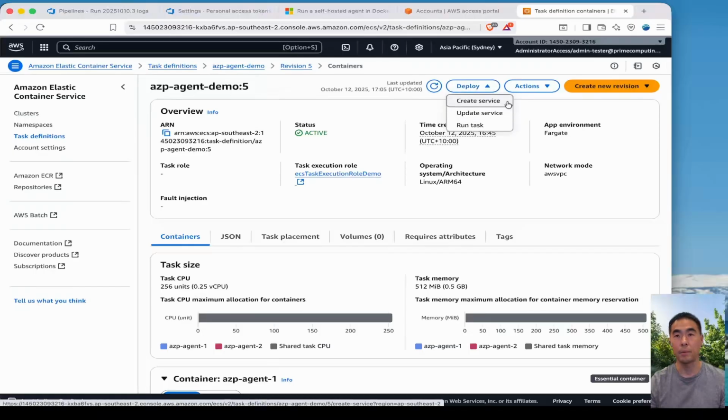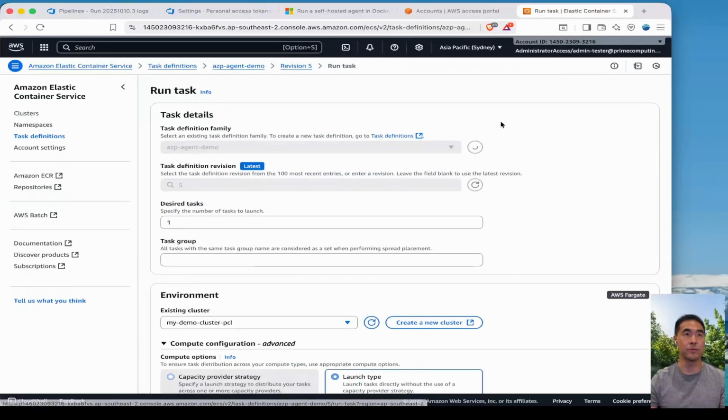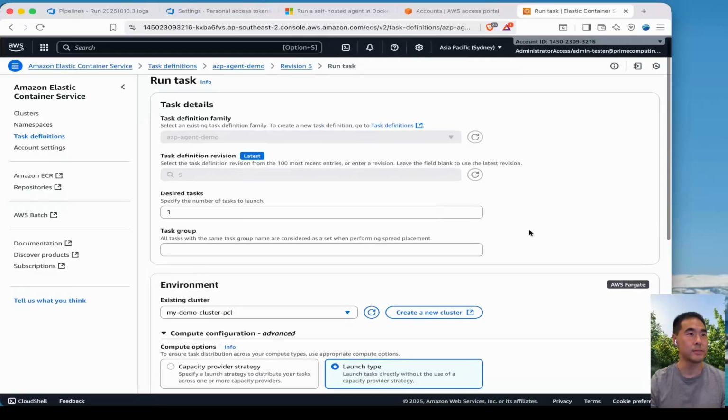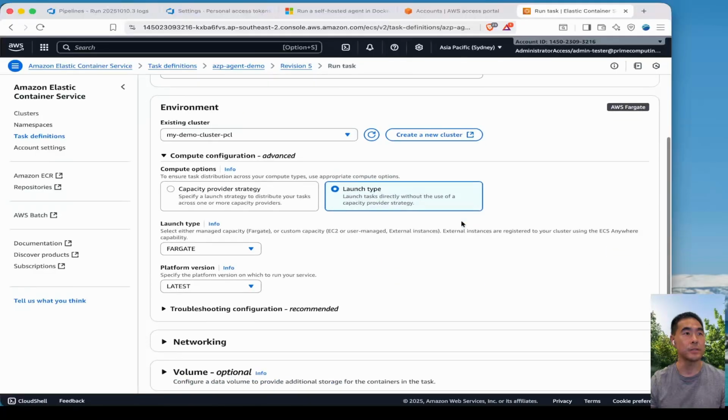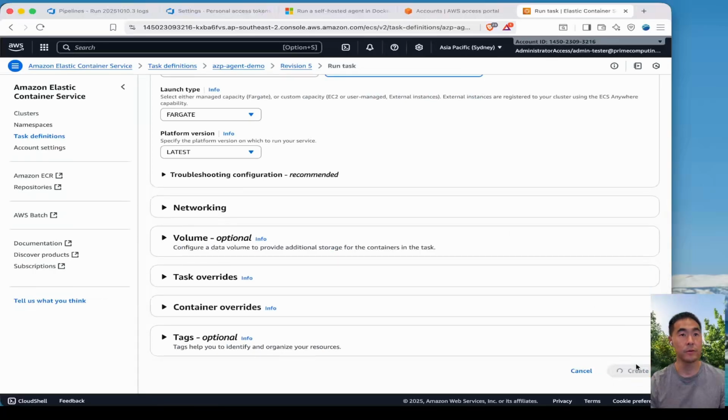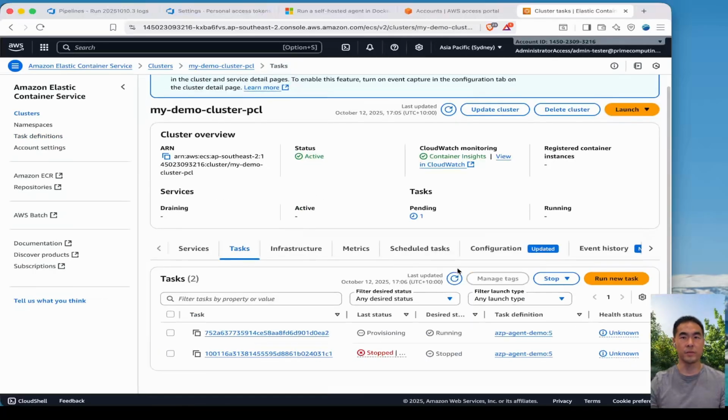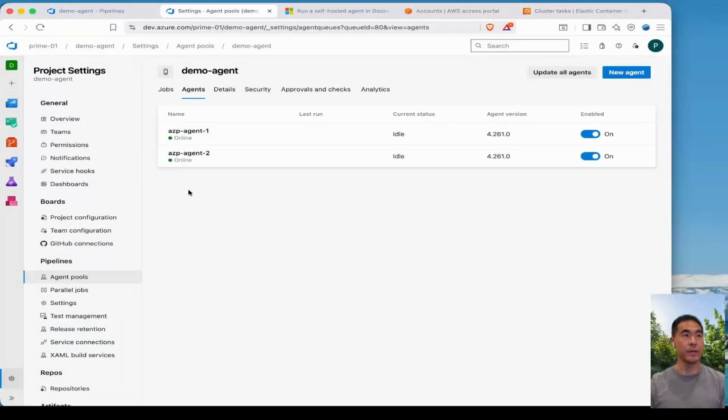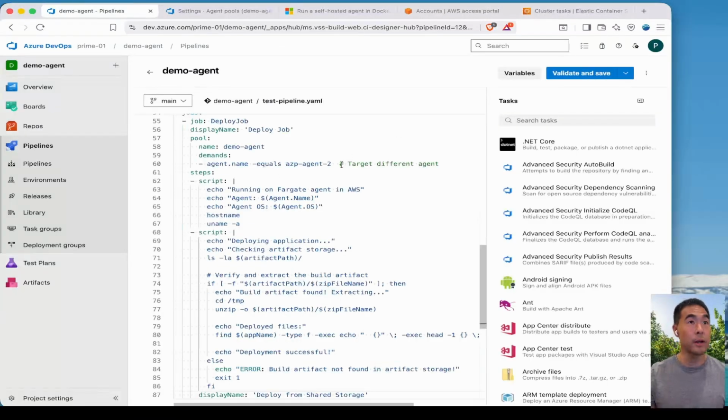Notice here, I've got a couple of options, which is to either create or update an existing service or run it as a task. So for this demo, let's just stick to the task where I just use the default values, everything default, hit create, because the default values will include having a public IP. Hopefully this will start successfully this time. And now it's created our agent successfully. We've got both agent 1 and agent 2 online. Now let's try and run our pipeline.